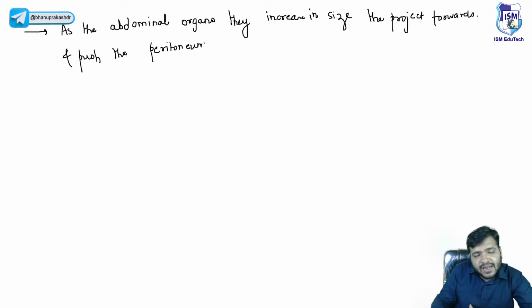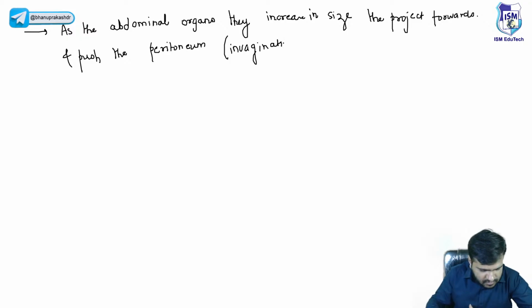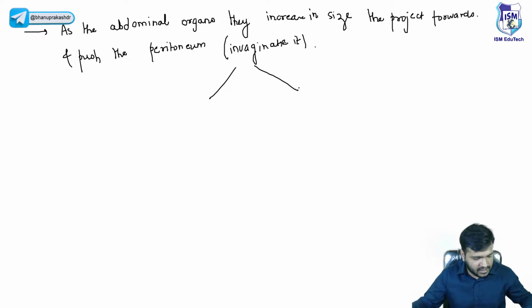Basically they invade inside the peritoneum, invagination. Okay, invaginated. Now it is basically to variable degrees.